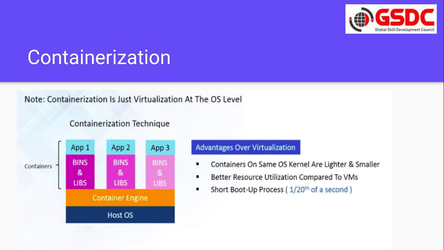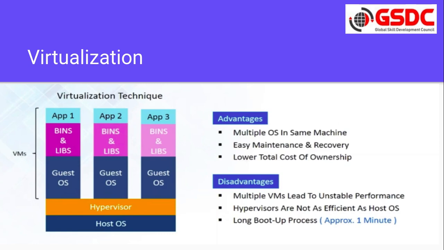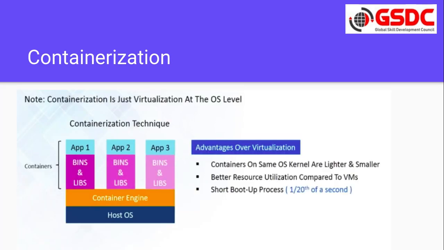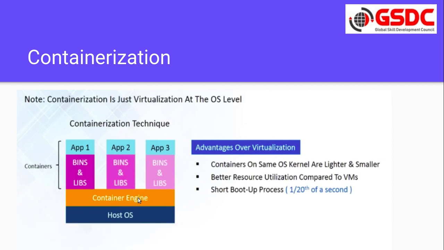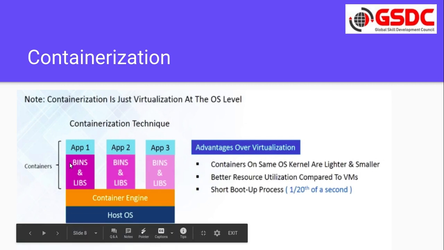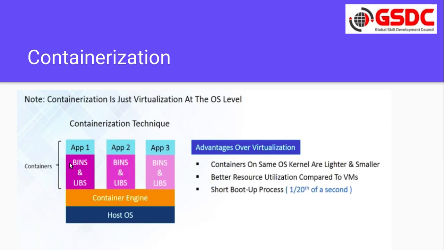Now let's talk about containerization. Virtualization is doing virtualization at the infrastructure level, but a container is doing virtualization at the OS level. On the host machine we install the Docker engine, that is a container engine, and then we can start isolated containers. Inside that container we start the application and provide the dependency libraries.